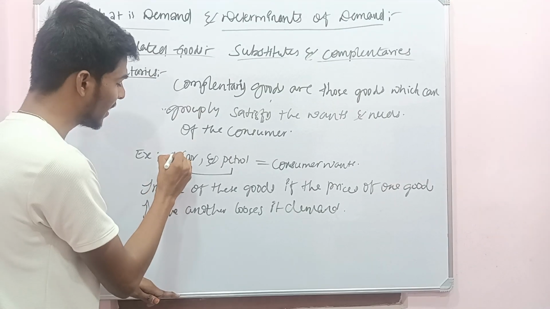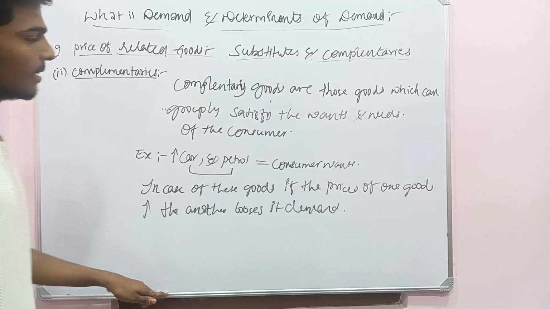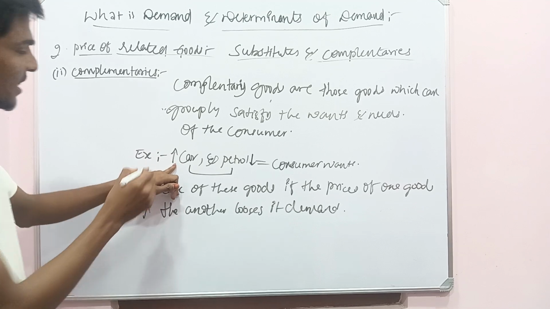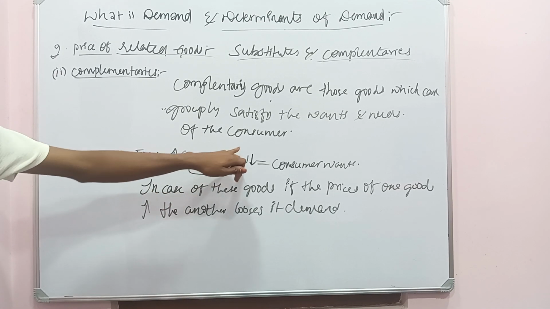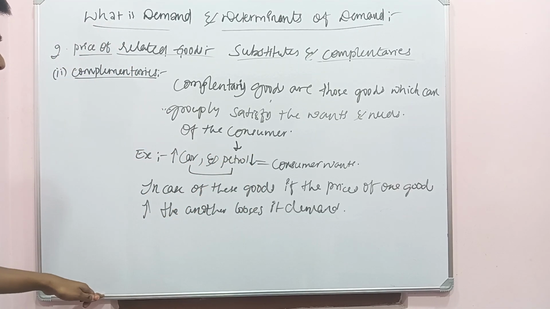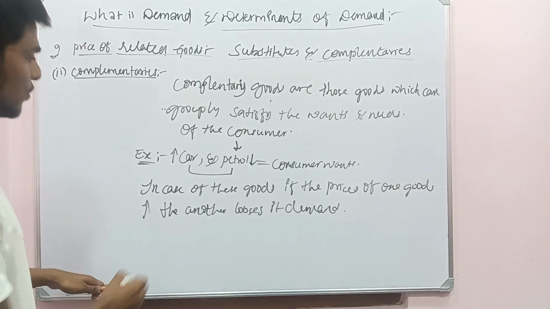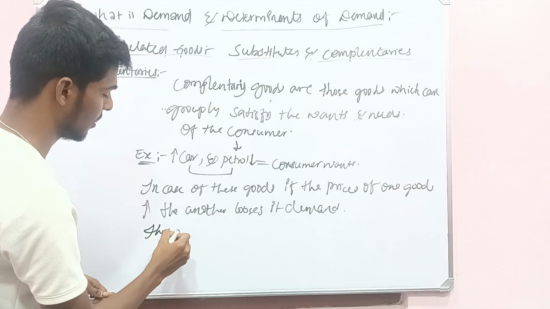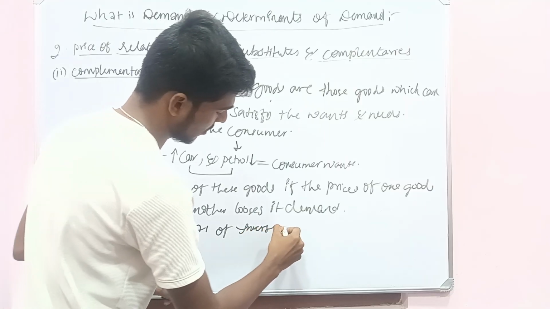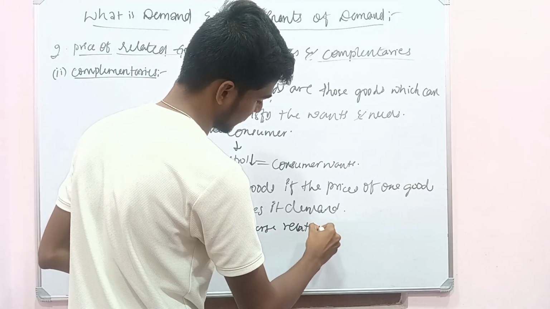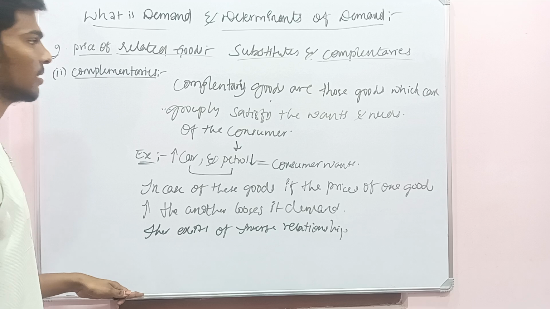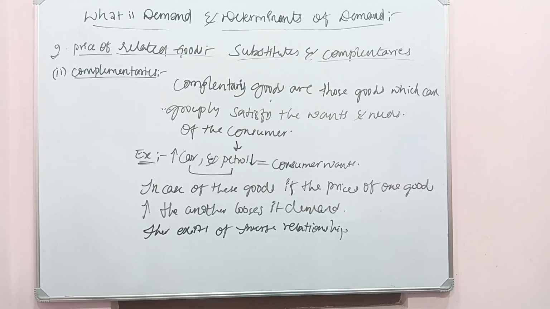Because if the price of a car increases, the customers do not show much interest in buying the car, and then it is obvious that the demand for petrol falls. In case of these goods, there exists an inverse relationship. These goods are called complementary goods. Now let's see the third one.